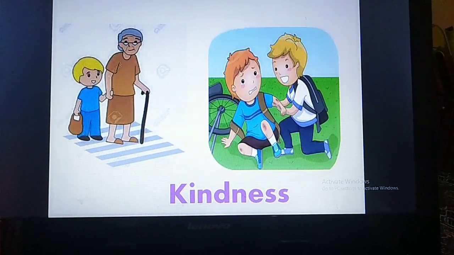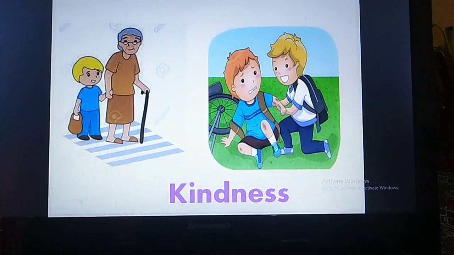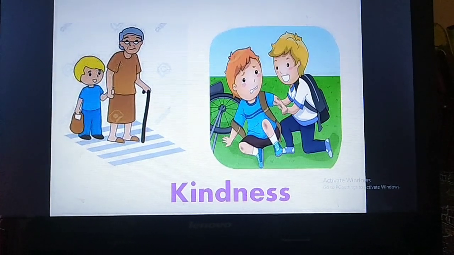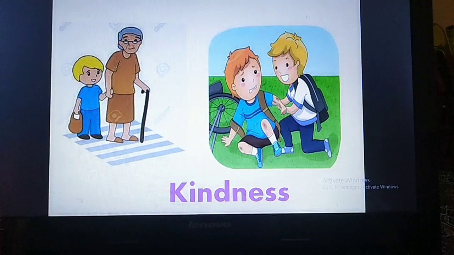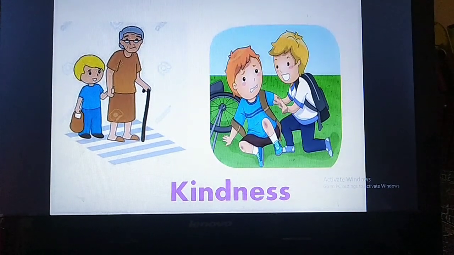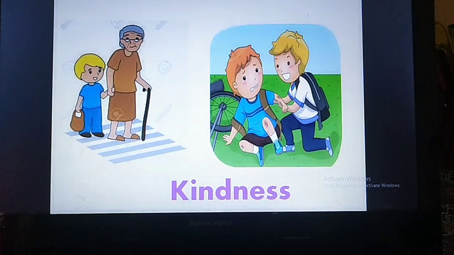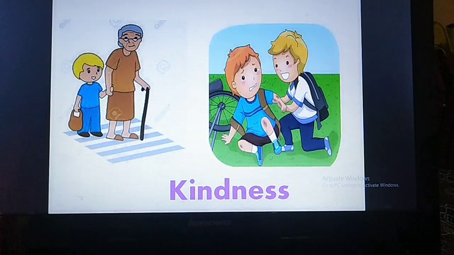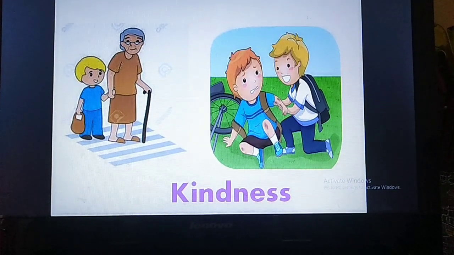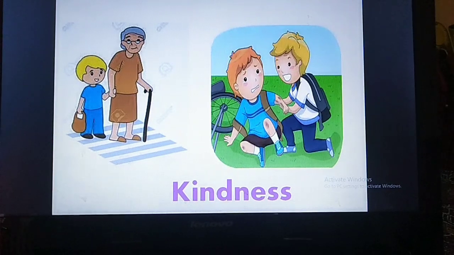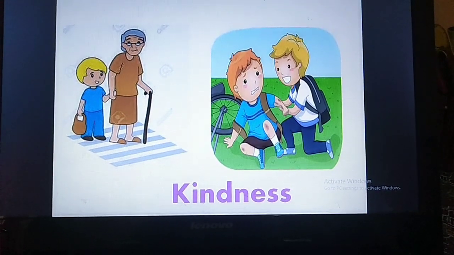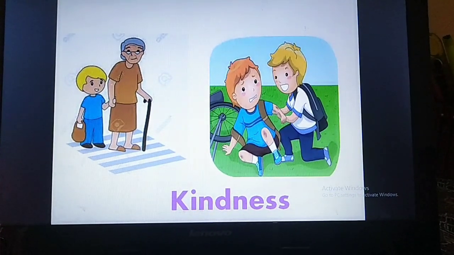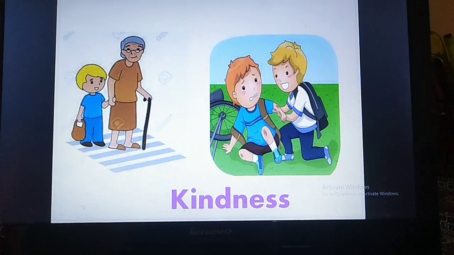Even one boy is helping another one, because the boy fell down on the ground and the other one is helping him, right? Here also you can see the kindness. Actually the word is kind, and kindness is a form of the main word, that is kind. Okay. So the same way honesty also. Honesty is a quality. So he is a very honest person. When we say that, yes, he is a very honest person, so honesty is his quality. So it will be an abstract noun.